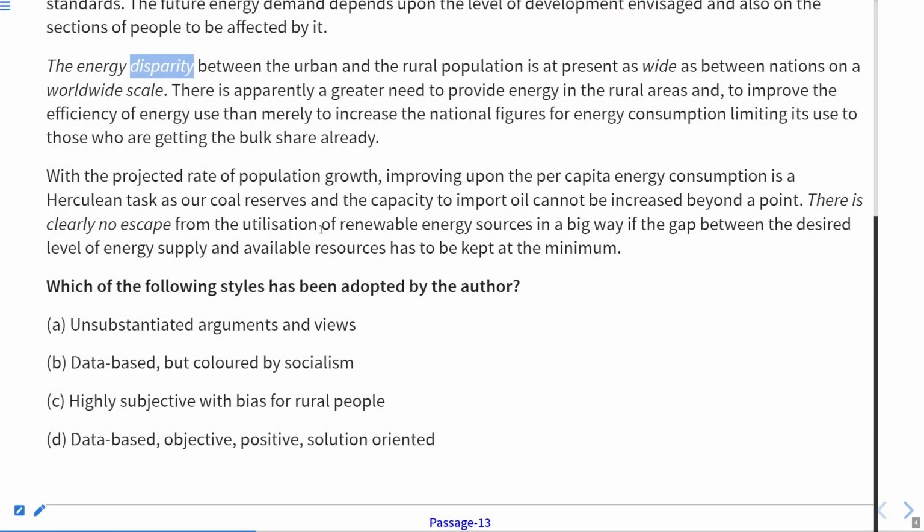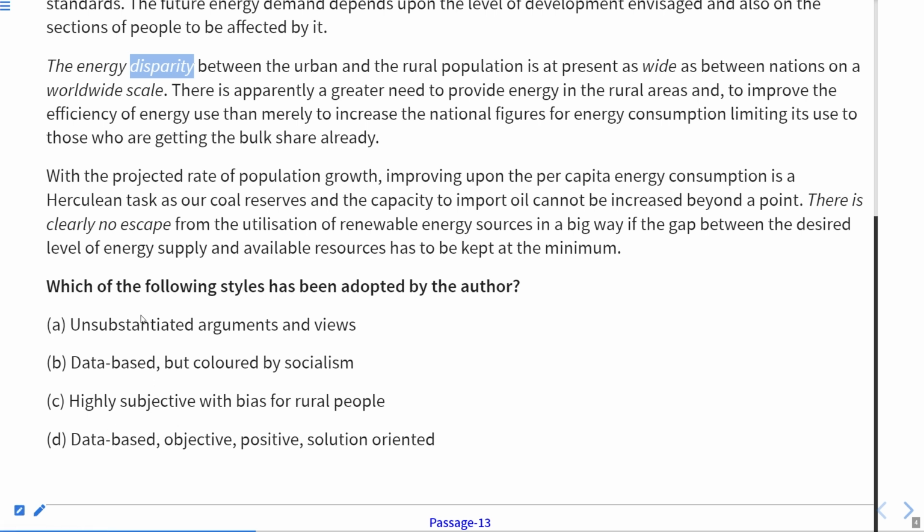And coal reserves, the capacity to import oil cannot be increased beyond a point. There is clearly no escape from the utilization of renewable energy sources in a big way if the gap between the desired level of energy supply and available resources has to be kept at the minimum. It is written clearly no escape. This is actually a phrase which means that there is no other option.